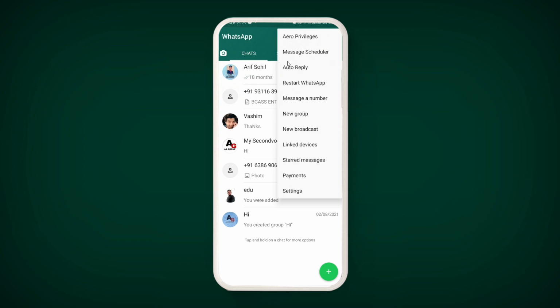If you use this option, Restart WhatsApp, what would happen? Your application will be restarted. If you don't want to save any contact number and you want to message them, this feature will work: message by number.